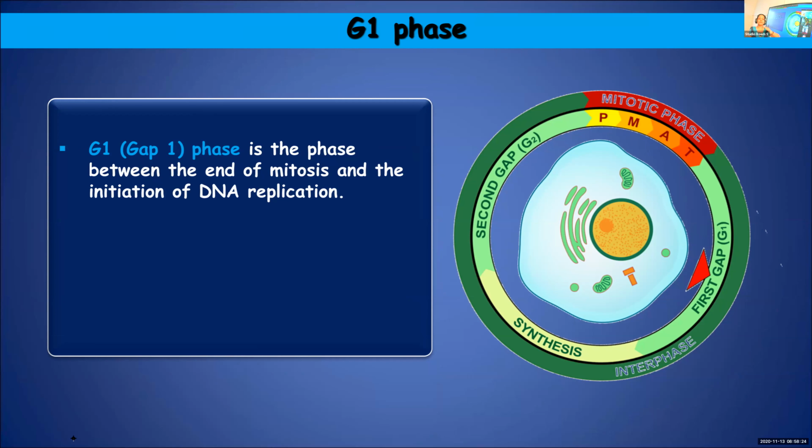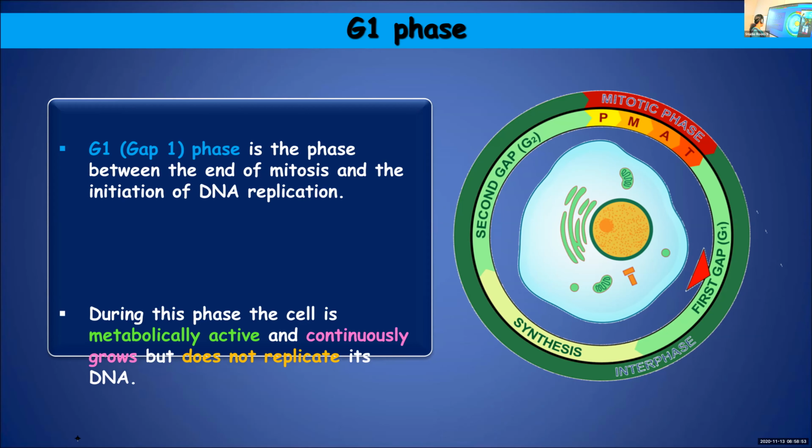So just before G1 phase comes the mitotic phase or M phase. So between the end of mitosis and next, what comes after G1? S phase. So between mitotic phase and the S phase, during S phase what is happening? DNA is getting replicated. So you can put it this way: it is a phase between the end of mitosis and the beginning of DNA replication.